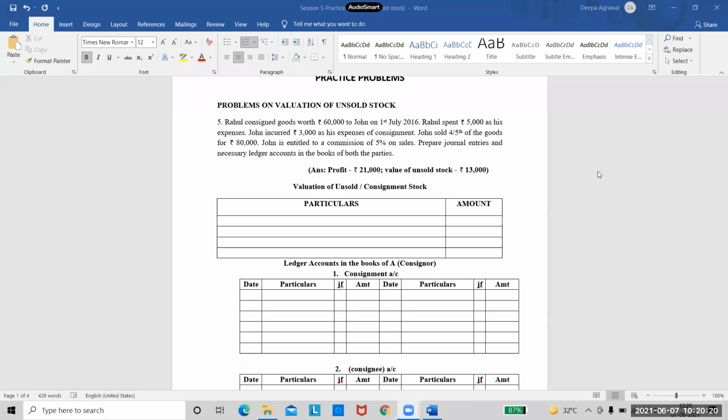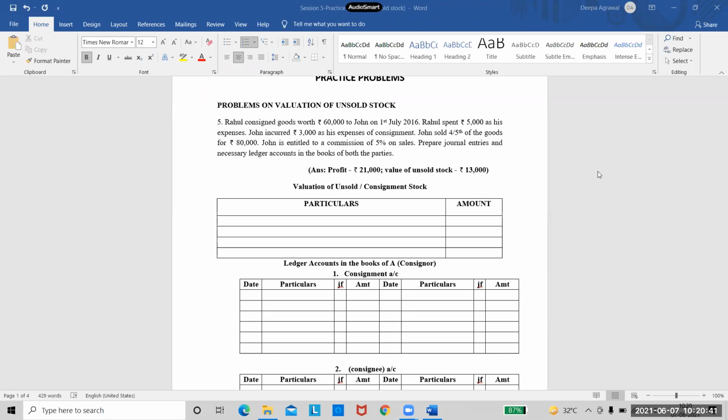See the question on the screen. Question number 5. Rahul consigned goods worth 60,000 to John on 1st July 2016. So here Rahul is the consignor and John is the consignee. The goods sent on consignment are 60,000 rupees worth goods.